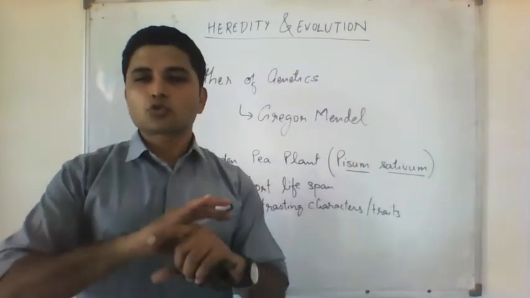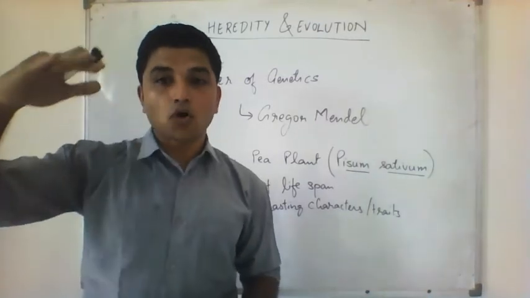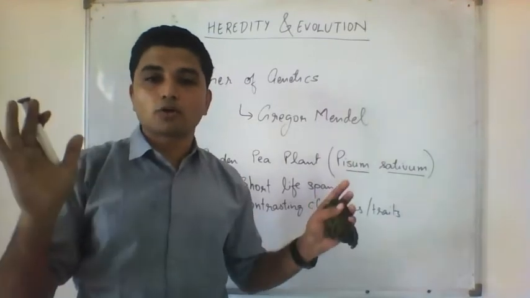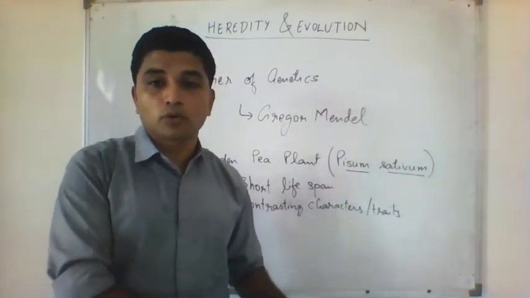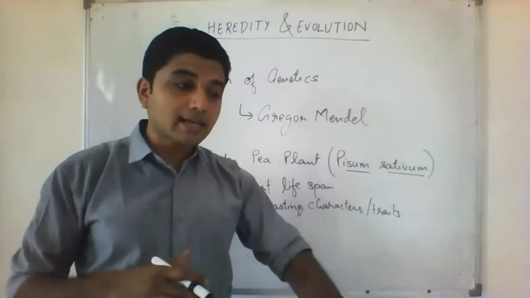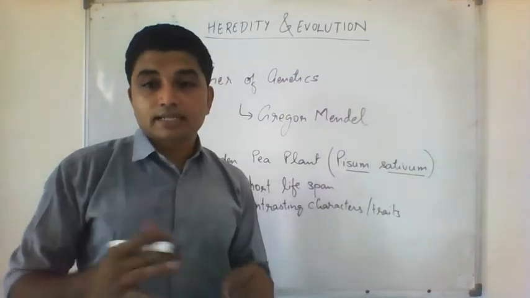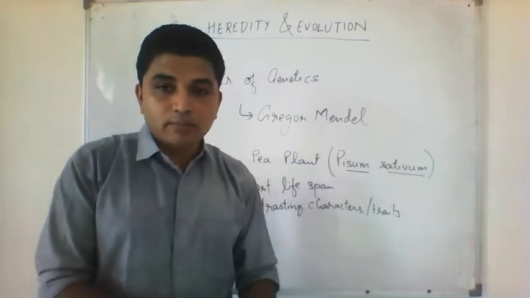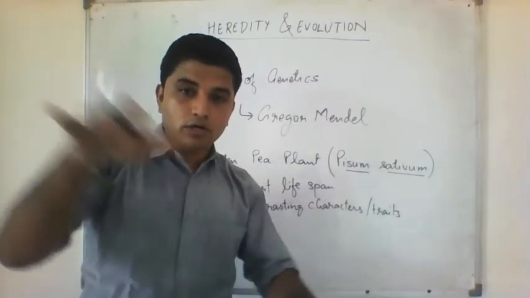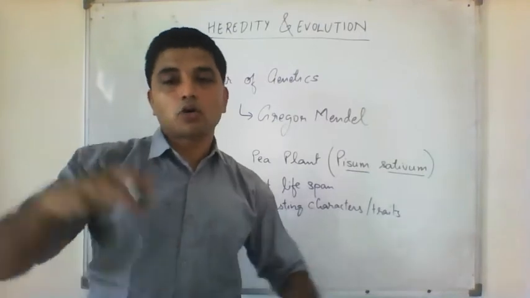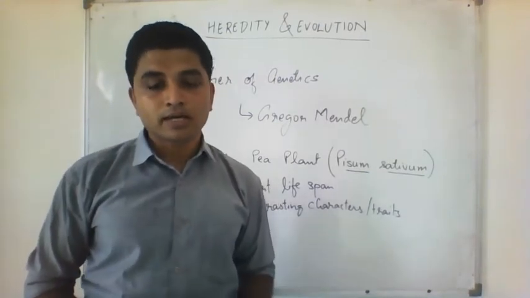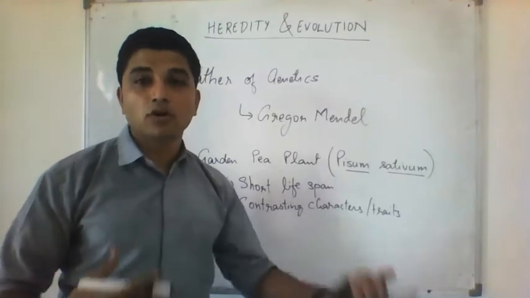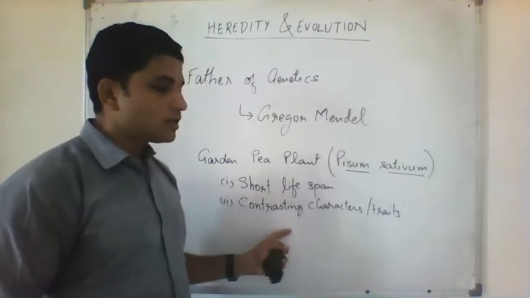Same way, there are so many characters actually. Some plants are tall, some plants are short, or you call them dwarf plants. They don't grow very tall. Normal plants are tall, but there are also dwarf plants. So the height of the plant can be either tall or dwarf. There is no intermediate in the middle. Only tall ones and dwarf ones are there. Right? So pea plants show many, I told you few, there are many actually, 7 or 8 contrasting characters you will see in pea plants.